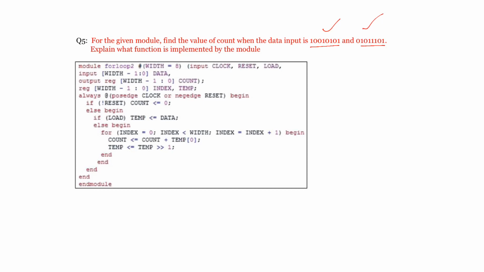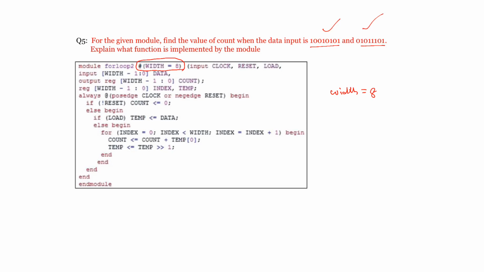So look carefully at what happens. This is a parameterized module where the width has been parameterized. Whenever you call this module, the width can be 8, 16, 24 or whatever value you give. For us, we assume that width is going to be 8.